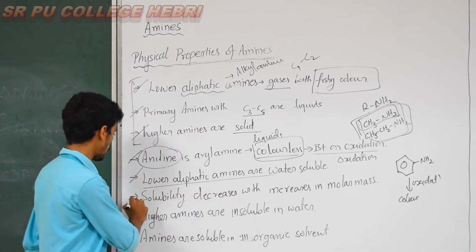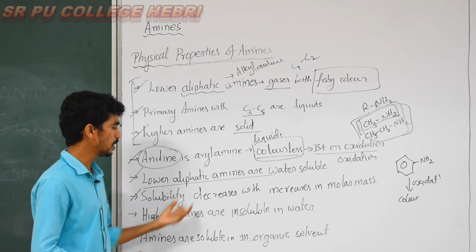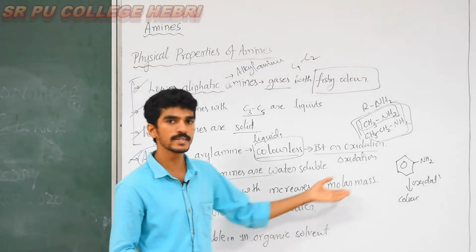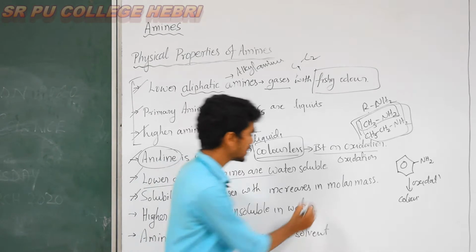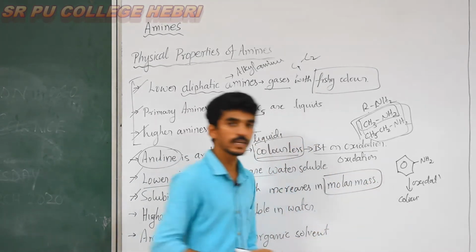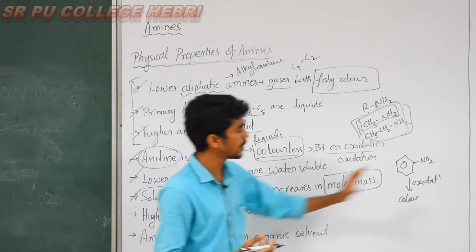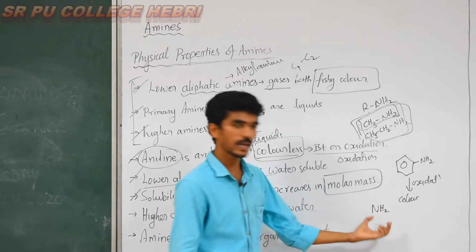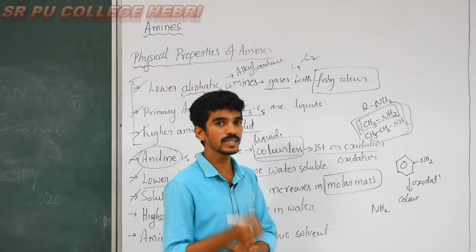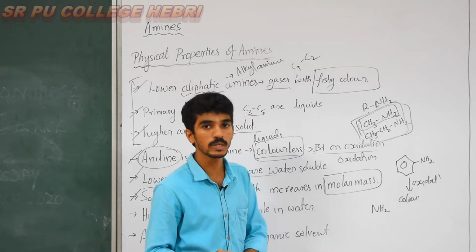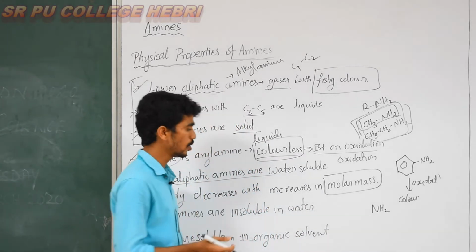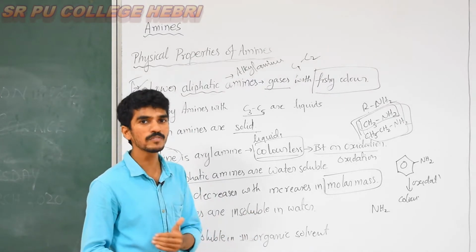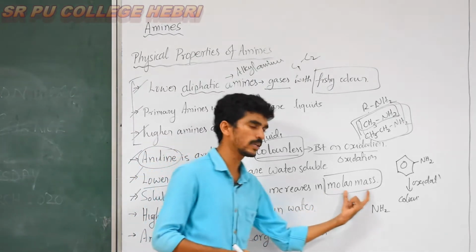And one more point regarding the solubility: solubility decreases with the increase in molecular mass. How does molecular mass increase? By increasing the carbon number. The amine is the amine itself, there is no change in that. Even if you take 100 amines, NH2 is the same, only the alkyl or aryl group changes. In that group, as the carbon number increases, the molar mass increases.